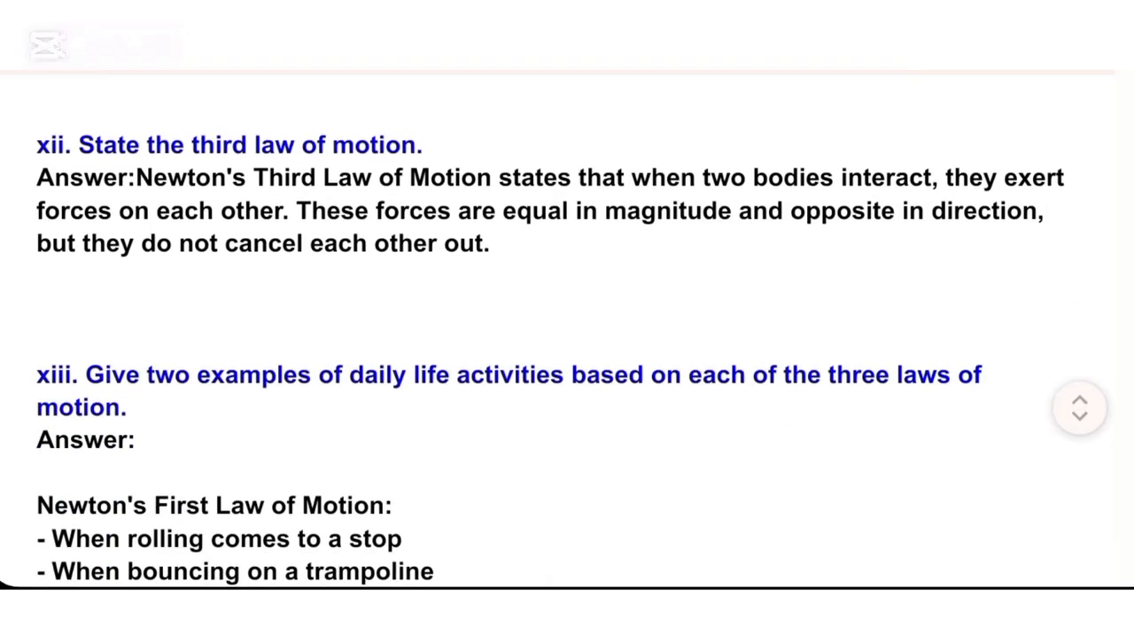XII. State the third law of motion. Answer. Newton's third law of motion states that when 2 bodies interact, they exert forces on each other. These forces are equal in magnitude and opposite in direction, but they do not cancel each other out.